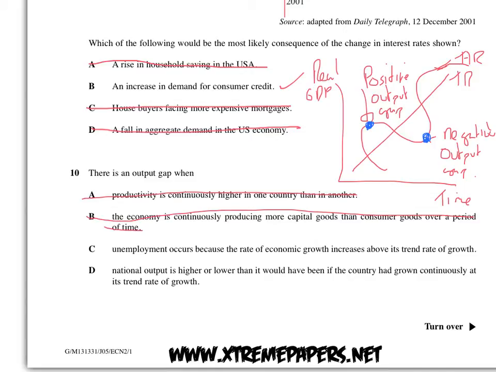C, unemployment occurs because the rate of economic growth increases above its trend rate. No, I mean halfway, because an output gap is sometimes when the rate of economic growth is higher than trend rate, but it wouldn't be unemployment, it would be inflation. So therefore, C is wrong. And then D, national output is higher or lower than it would have been if the country had grown continuously at its trend rate. Now from that diagram, we know that's right, so the answer is D.